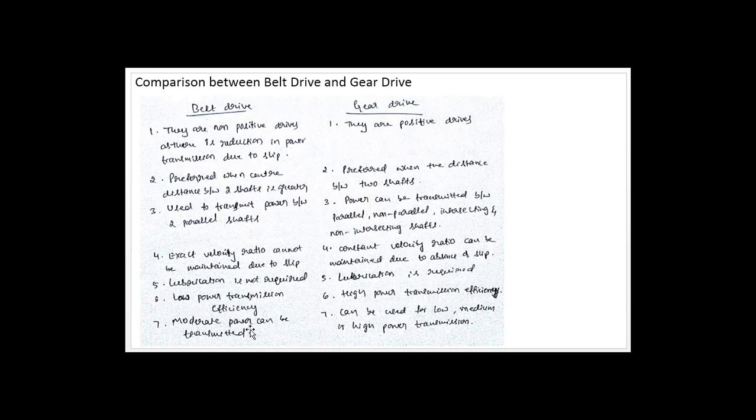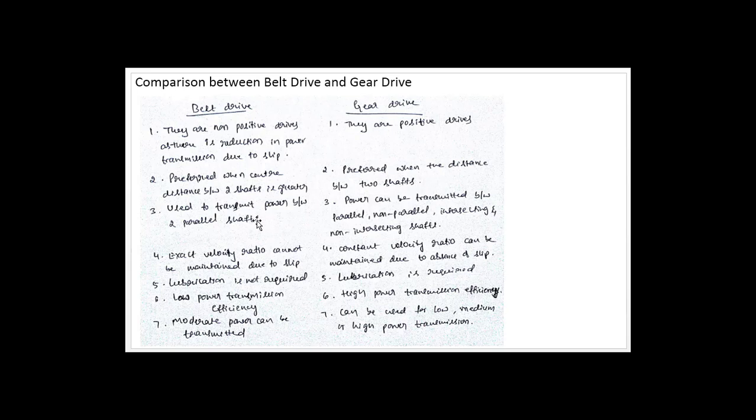Next, only moderate or medium power can be transmitted with belt drives, whereas with gear drives low, medium and high power transmission can be done. So remember these differences between belt drives and gear drives. A non-positive drive, a positive drive. Preferred when the center distance between the shafts is more, preferred when the center distance between the two shafts is less.